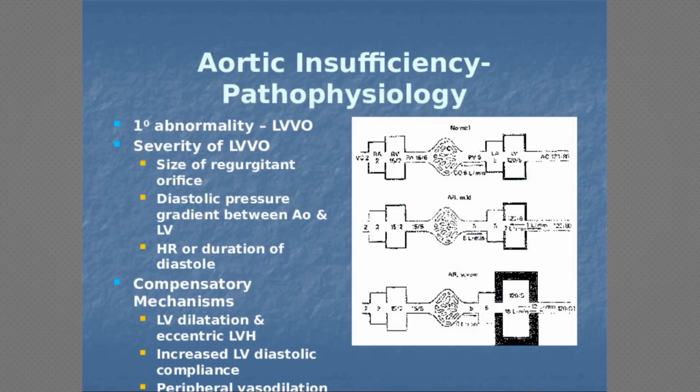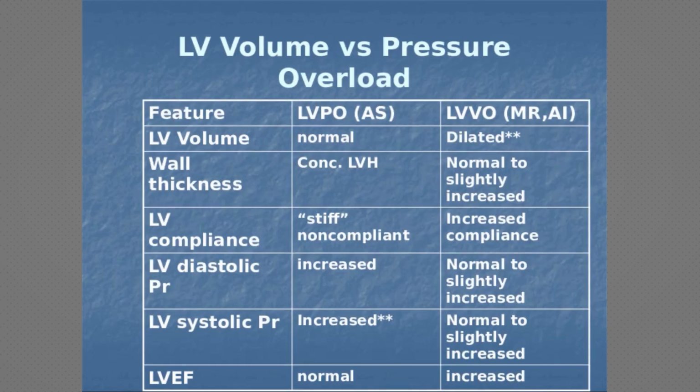So, aortic insufficiency pathophysiology: left ventricular volume overload. How it presents depends mainly on the size of the regurgitant orifice, the diastolic pressure gradient between the aorta and the left ventricle, and the heart rate and duration of diastole. Compensatory mechanisms are LV dilatation, eccentric LVH, and increased LV diastolic compliance.